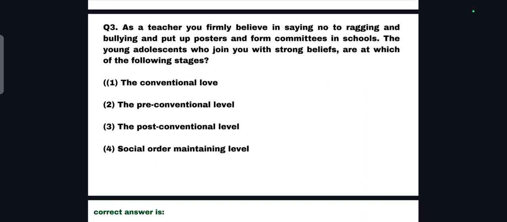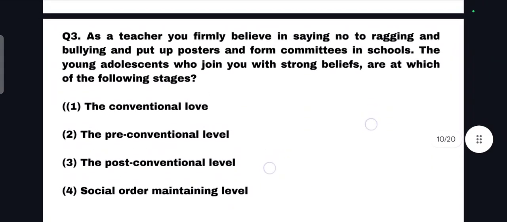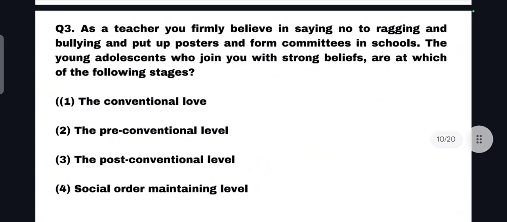So our last question, not last question, our third question, and this is the last question in today's session. As a teacher, you firmly believe in saying no to ragging and bullying, and put up posters and form committees in schools. So the young adolescents who join you with strong beliefs are at which of the following stage? Again, the question is related to Kohlberg theory.